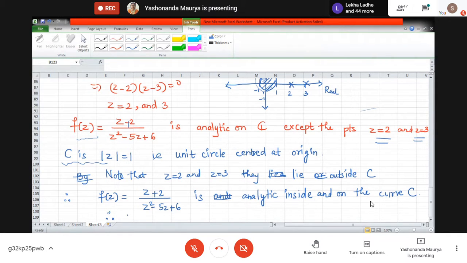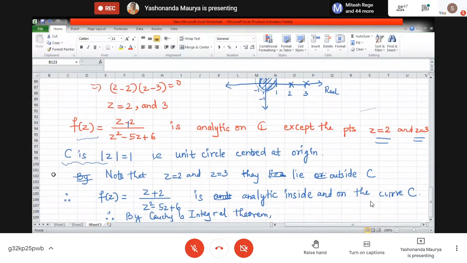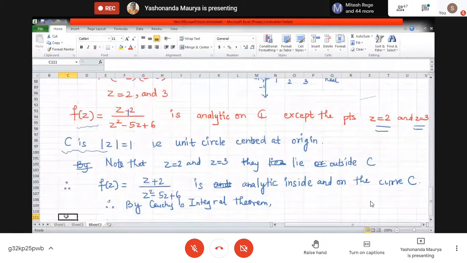Therefore, by Cauchy integral theorem, what do we get? The integral is 0.